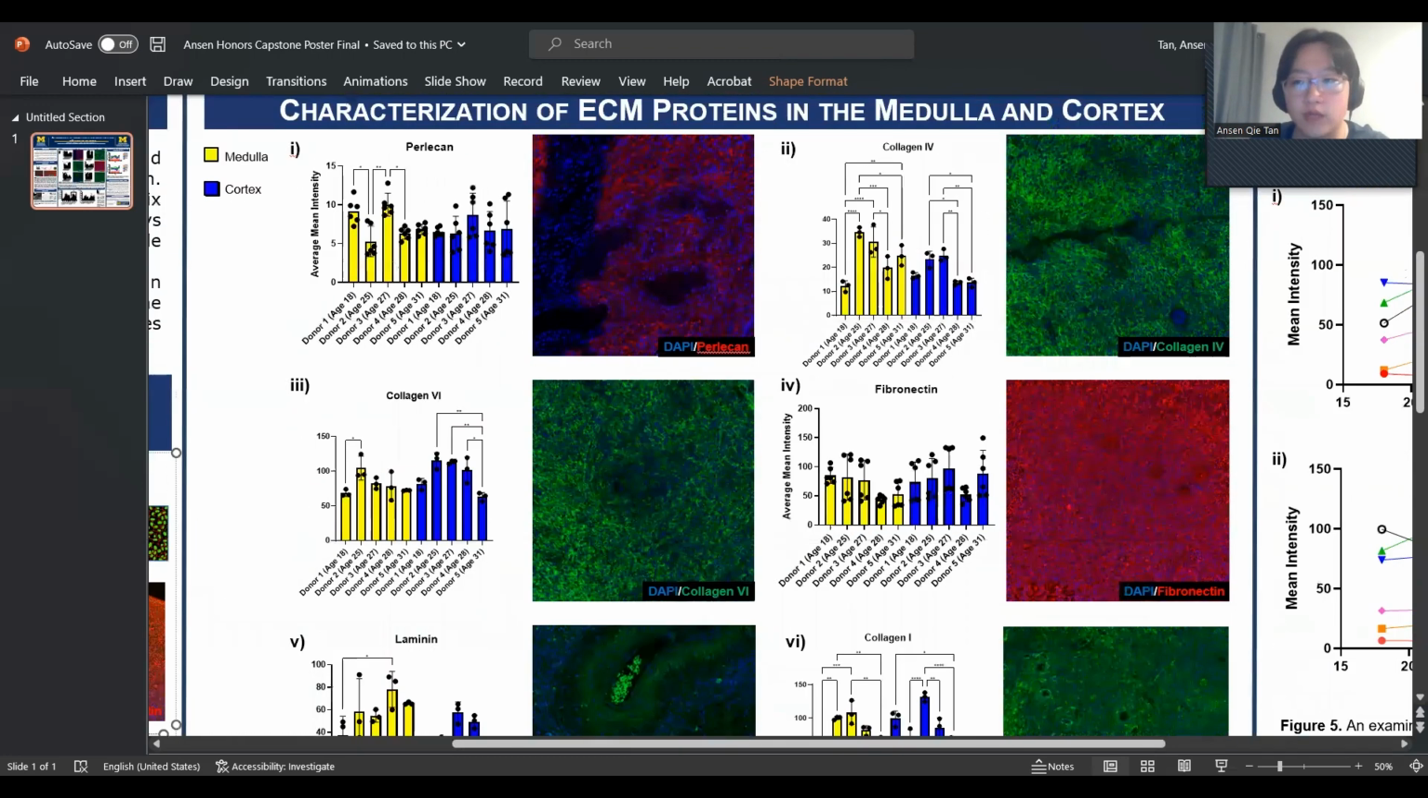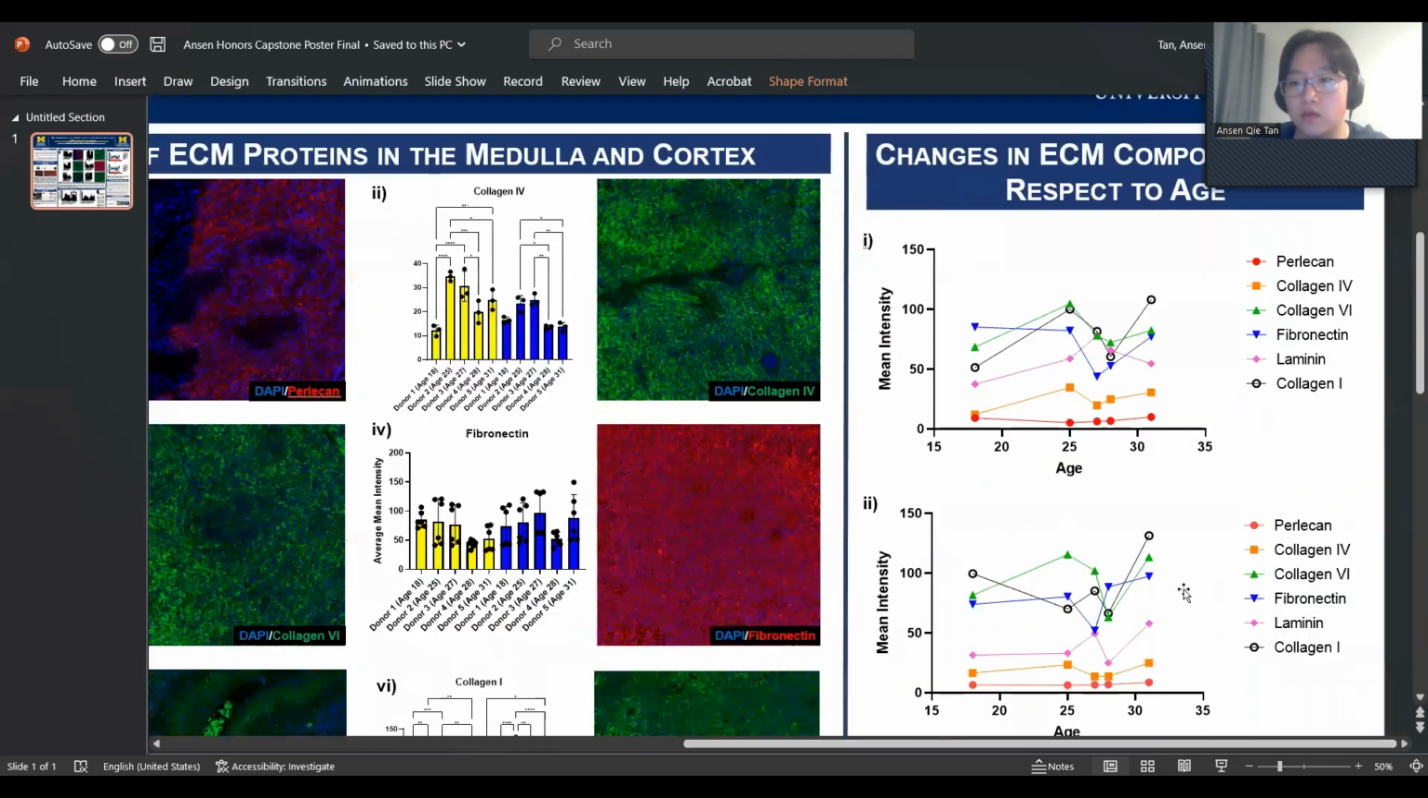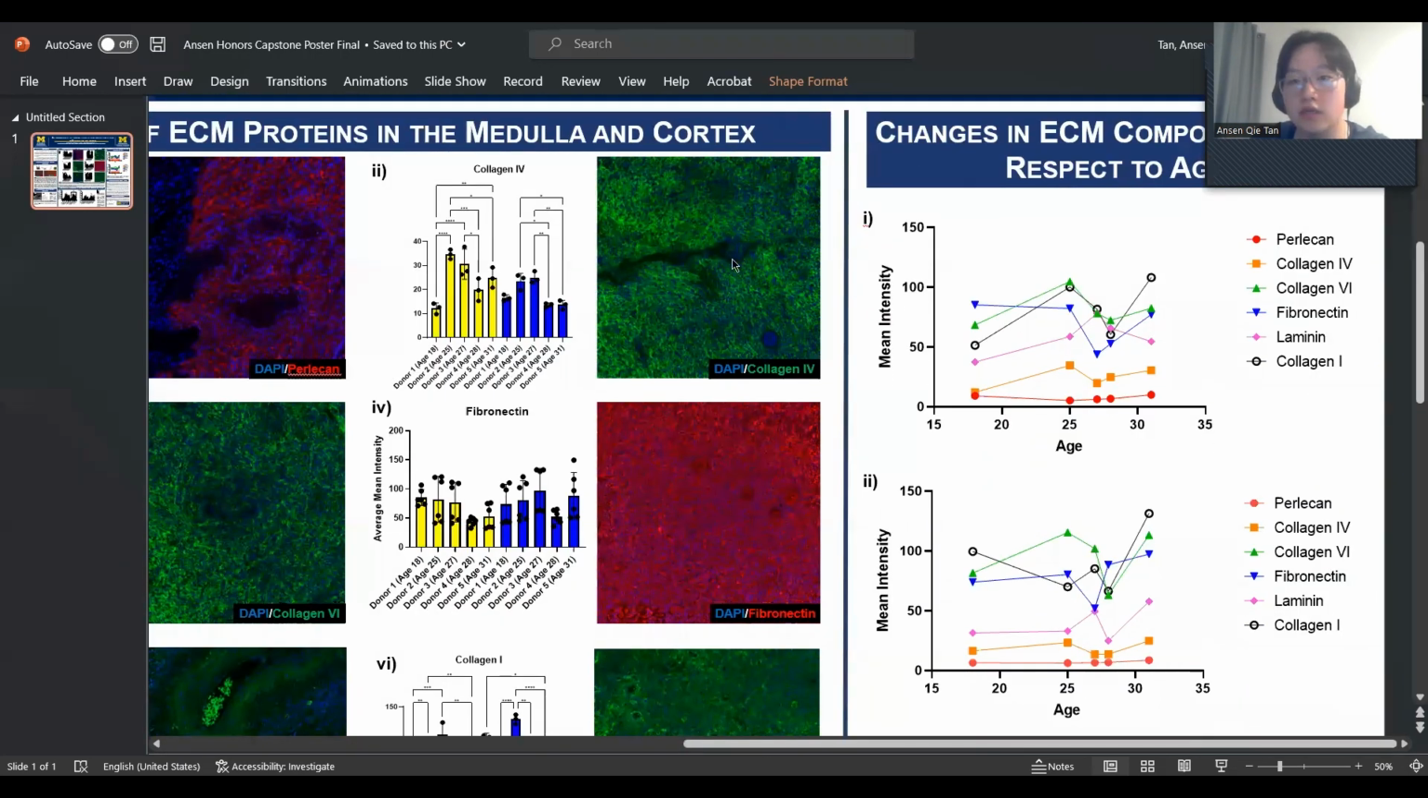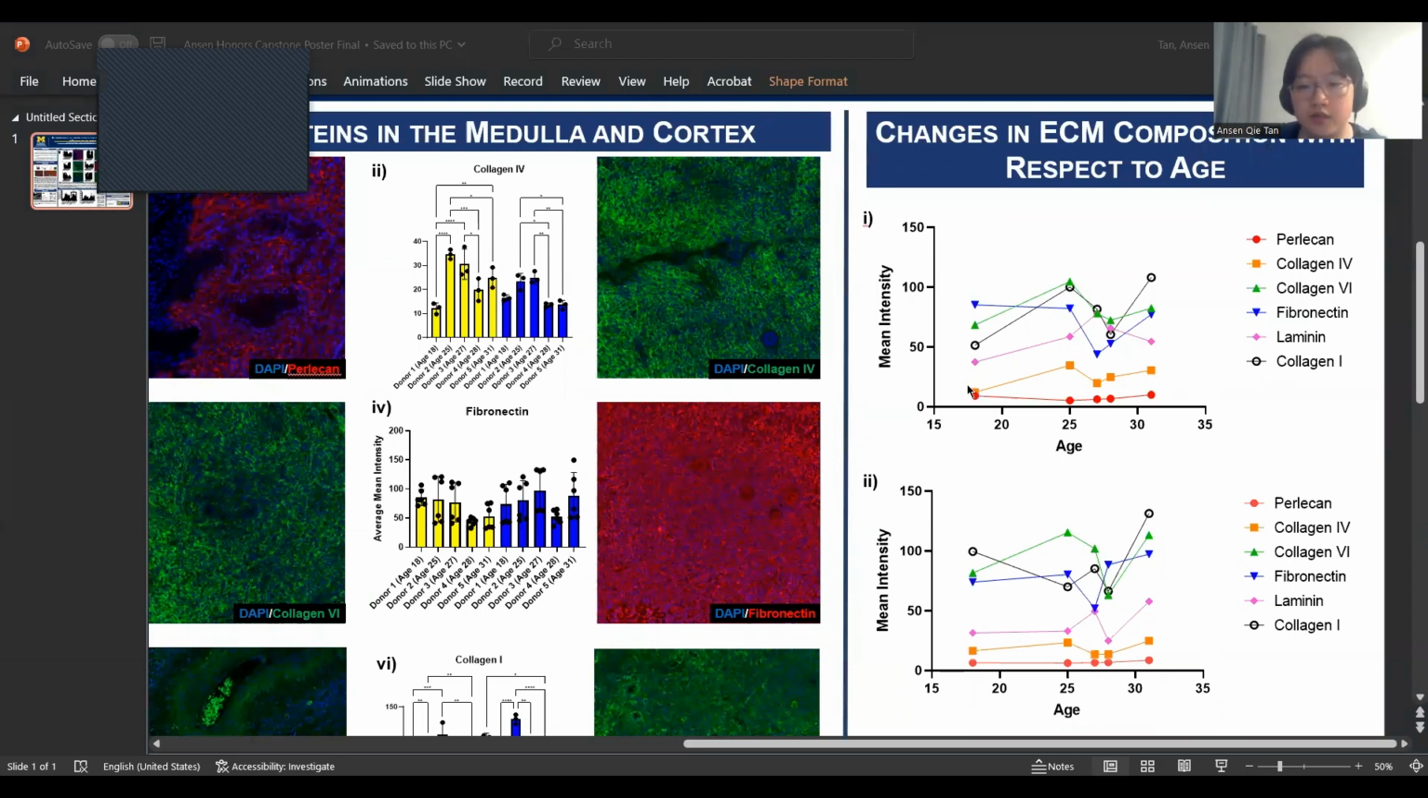So next, we're going to go to the top right here. Let me move this. Next, I compared the ECM composition of each protein in each region of interest with respect to age and reproductive age women.